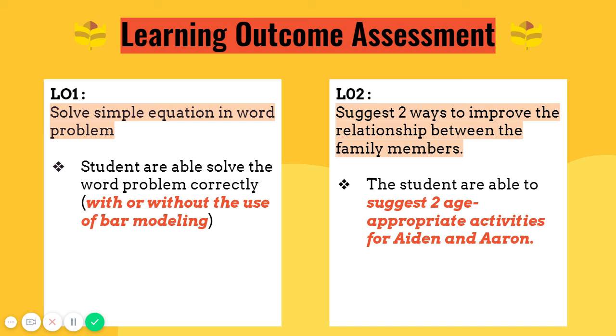How do we assess the learning outcomes? If students are able to solve the word problem correctly, these students has achieved LO1. If the students are able to suggest two age-appropriate activities for Aiden and Aaron, this student has achieved LO2.